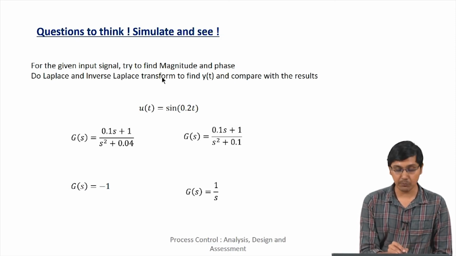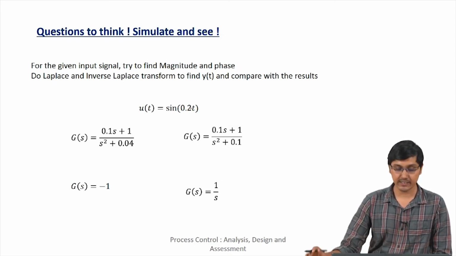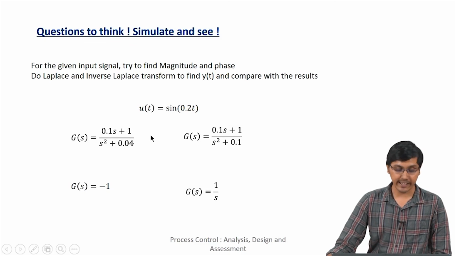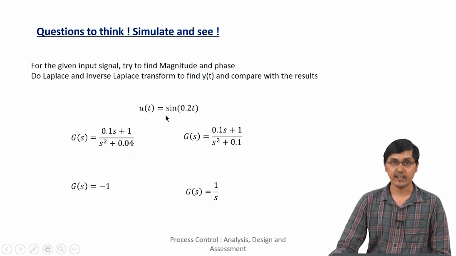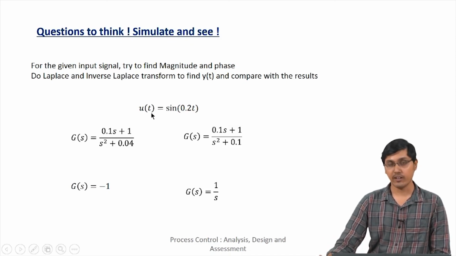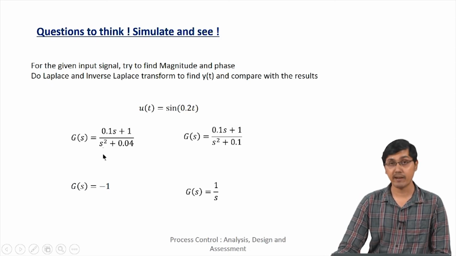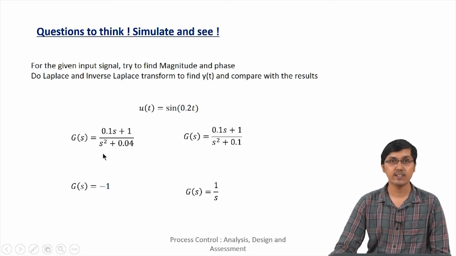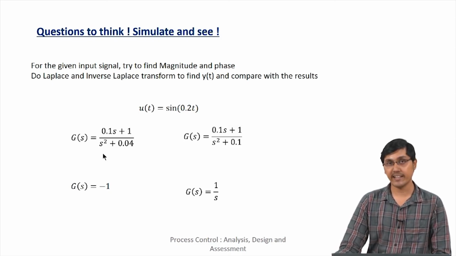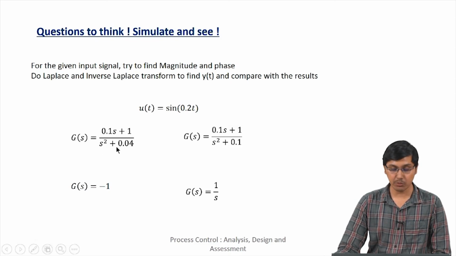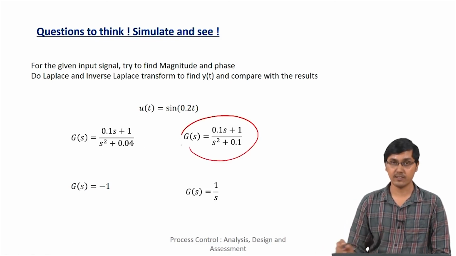So take the input waveform as u of t equal to sin 0.2 t and take these 4 different transfer functions and simulate and see, and also take the inverse Laplace transform and see if you can find the equation and compare it with your simulation and see whether both things are matching. We can discuss this in the next lecture, especially about this particular transfer function.